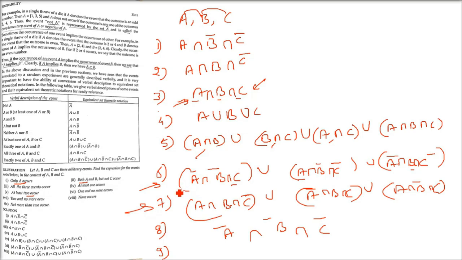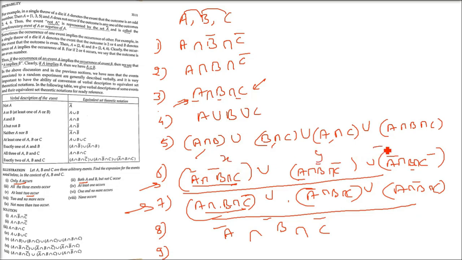Not more than 2 occurs. So more than 2 cannot happen. 2 is this, 2 is this, and 1 is the 7th one. So all these combinations you have to take. Total combination. So you have to take all these 6th and 7th and combine them.